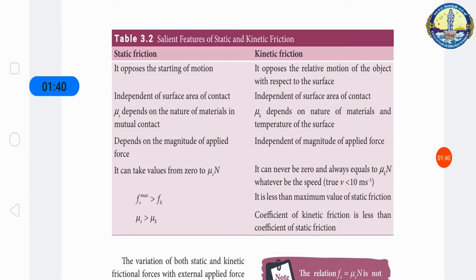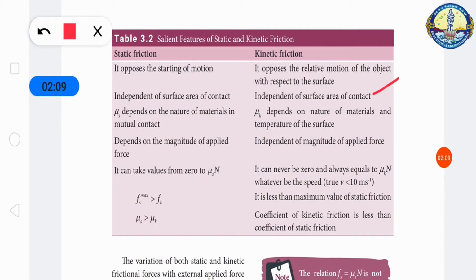Static friction opposes the starting of motion. Kinetic friction opposes the relative motion of the object with respect to the surface. For example, if you throw a ball, that is static friction at the start. The kinetic friction tries to stop the ball. The static friction is independent of the surface area of contact. The kinetic friction is also independent of the surface area of contact.